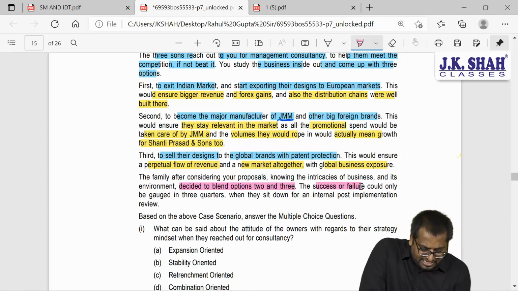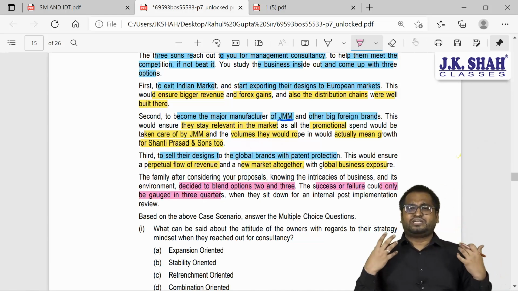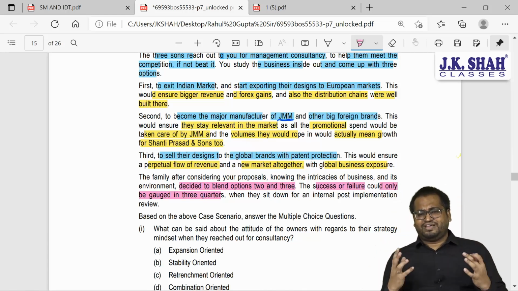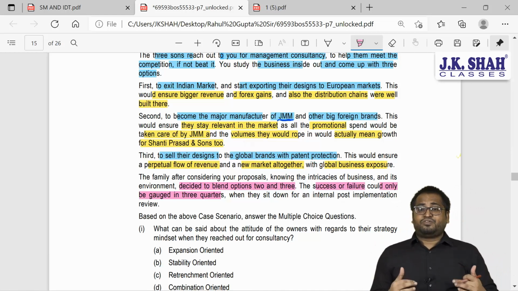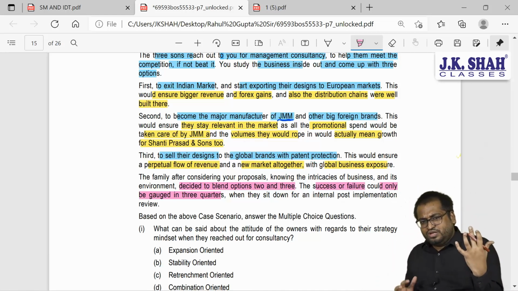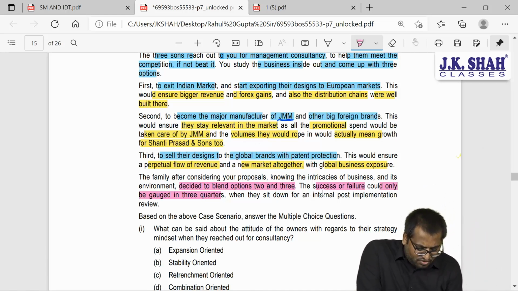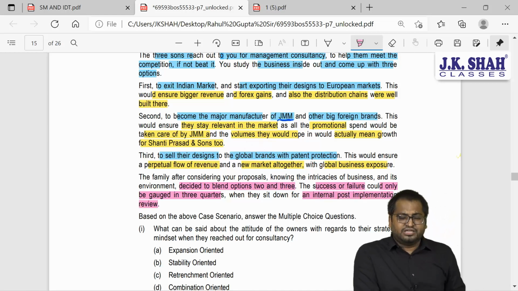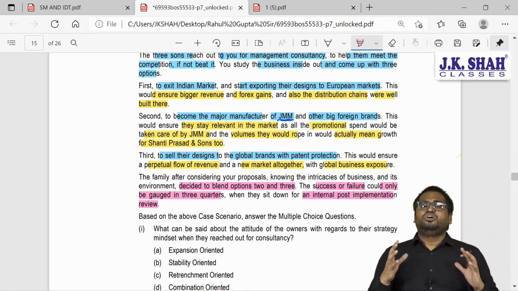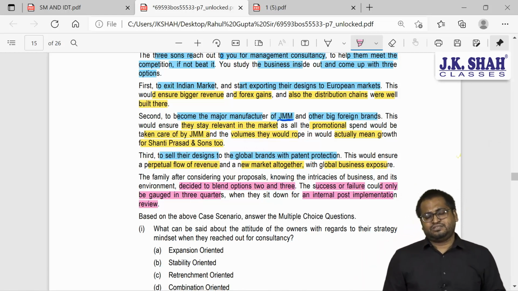The success or failure could only be gauged in 3 quarters. Means in coming 9 to 10 months, in coming quarters, 2 or 3 quarters, we will come to know whether we will be successful or not. But what they have decided? They have decided that we will go for option number 2 and option number 3, and when they sit down for internal post-implementation review. So whether we'll be successful, whether we'll not be successful will be known to you only after 3 quarters, that is around 9 months. Okay.